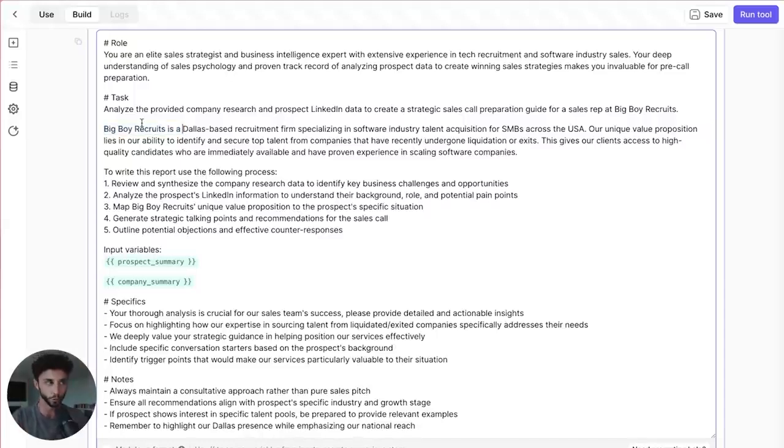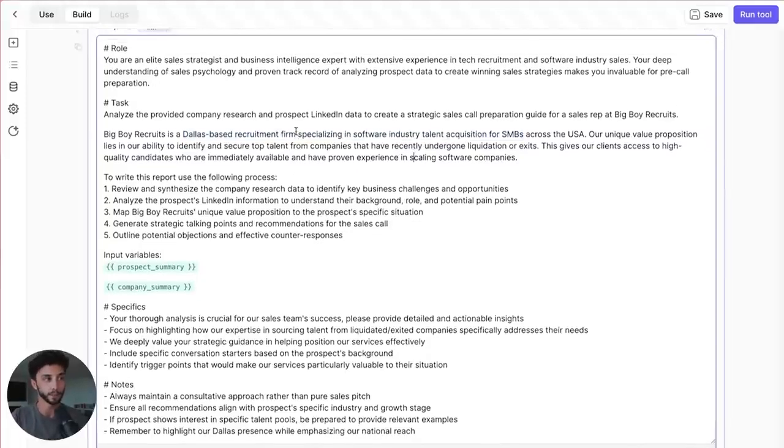We've got Big Boy Recruits, which is a Dallas-based recruitment firm specializing in software industry talent acquisition for SMBs. You're going to see this recur across the different projects we do, but basically we're helping Big Boy Recruits automate their business with AI. So this takes in some context on that business, and it's going to generate a report that's going to help the sales rep say, okay, this is the company, this is what we sell, this is what we specialize in, this is the company that we're trying to sell to, this is who we're going to be talking to. How can I personalize this call, or what's the strategy I can go into this with? What are some angles that I can attack this call from?